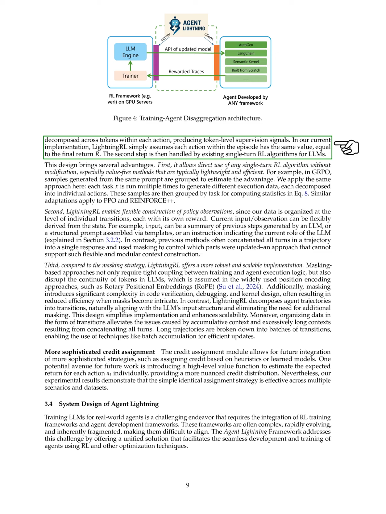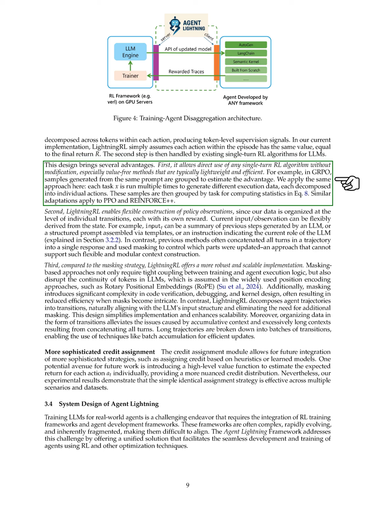It uses a two-step process. First, it assigns a return across actions, and then it breaks this down into token-level signals. In our current setup, we assume that all actions in an episode have the same value, which is the final return. This design has several benefits. It allows us to use any single-turn RL algorithm without changes, particularly lightweight methods. For instance, we can group samples from the same task to estimate advantages, similar to how we do in GRPO.